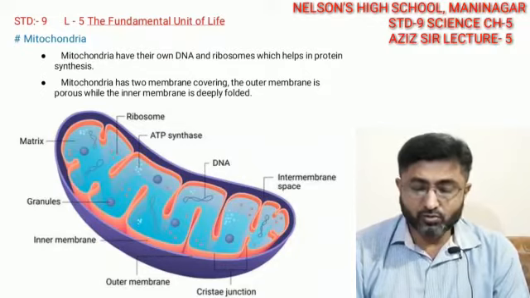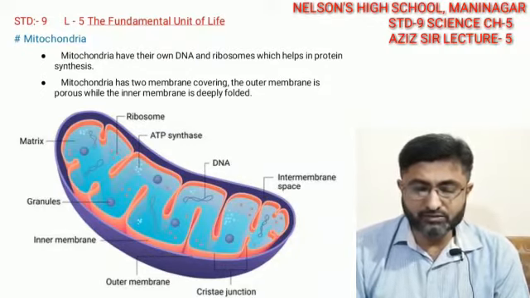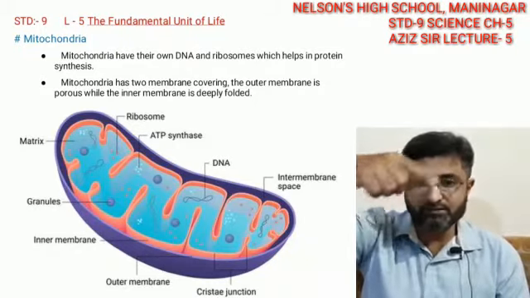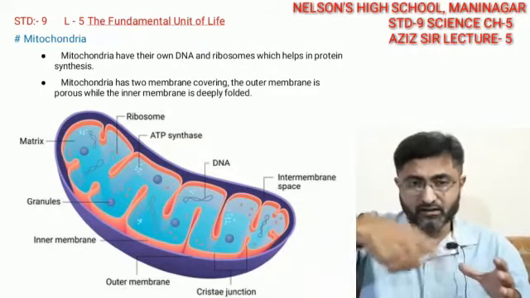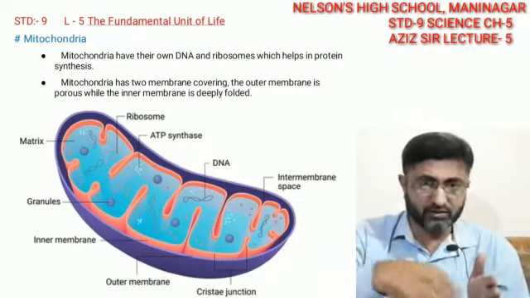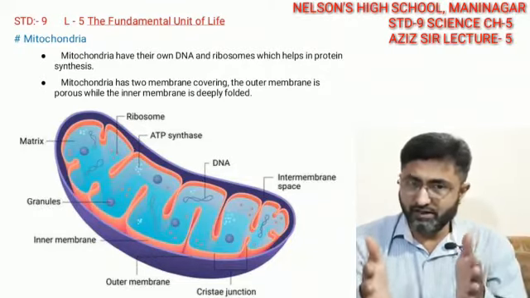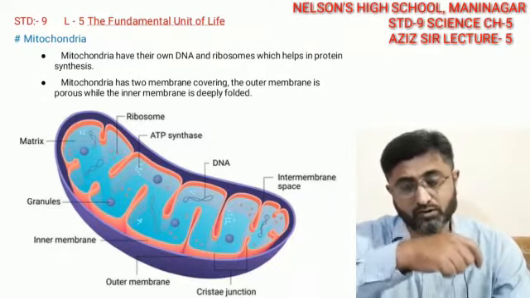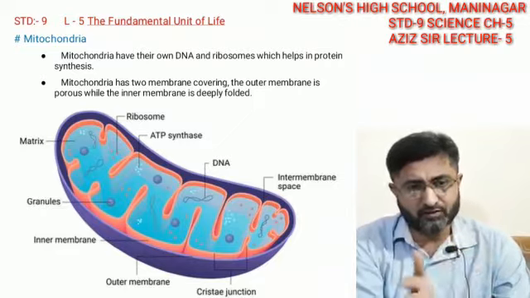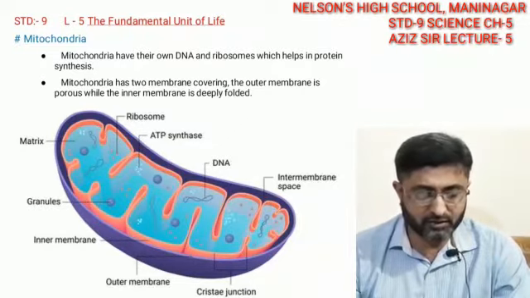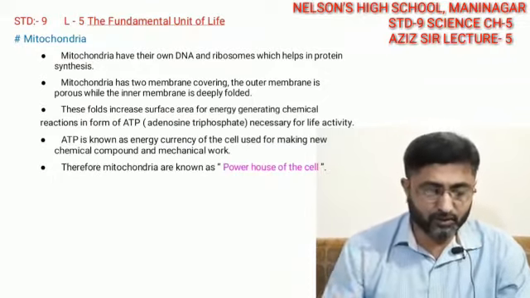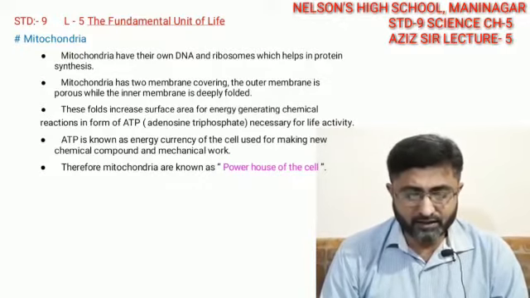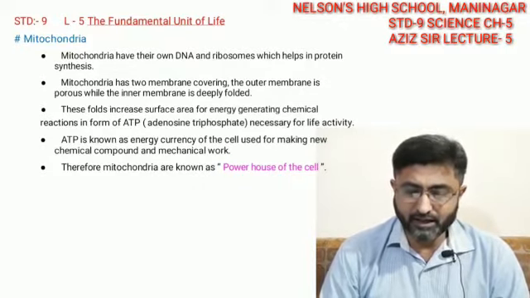Mitochondria has two membrane coverings, and the outer membrane is porous while the inner membrane is deeply folded. You are able to see the curvature formed inside the mitochondria, formed to increase the length of the wall. So there are two kinds of membrane inside the mitochondria. The outer membrane is porous, meaning it allows things to pass, whereas it is not that easy for things to pass inside. These folds increase the surface area for energy generating chemical reactions in the form of ATP.